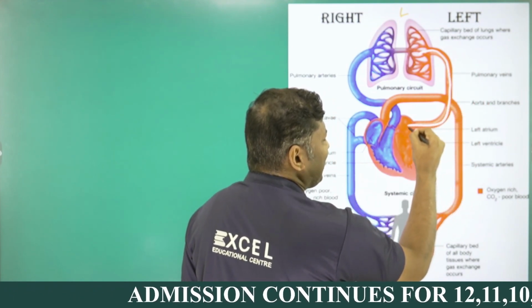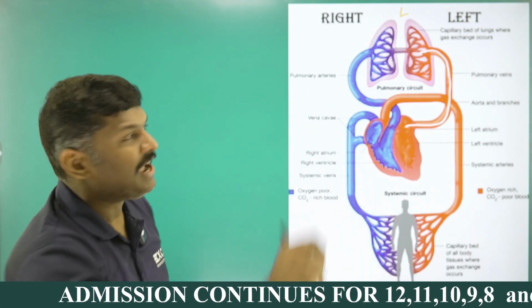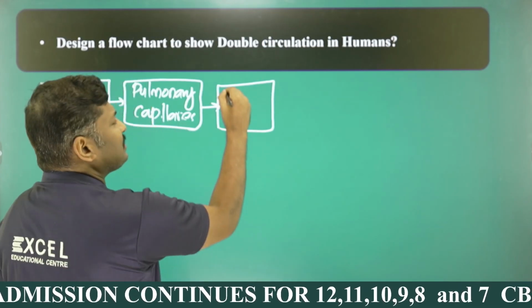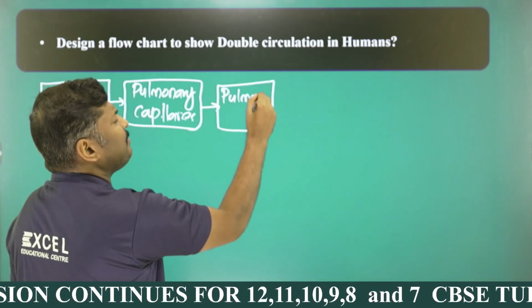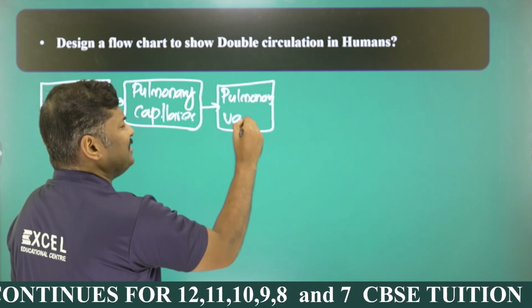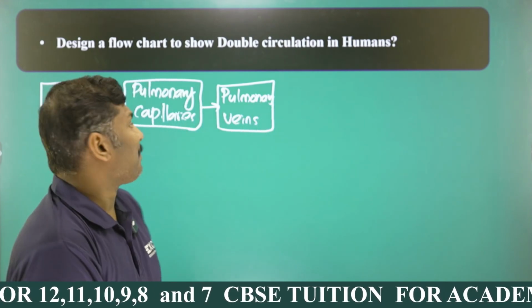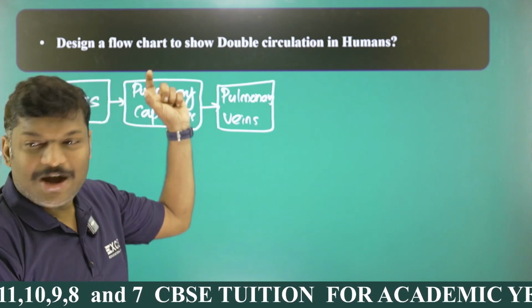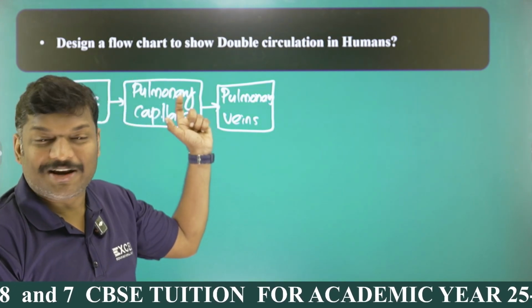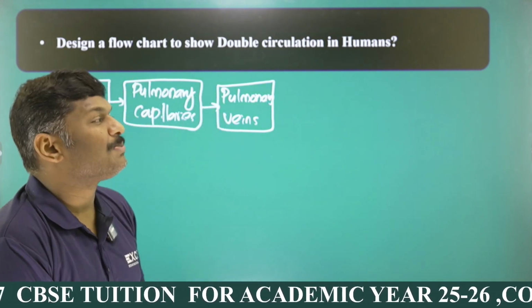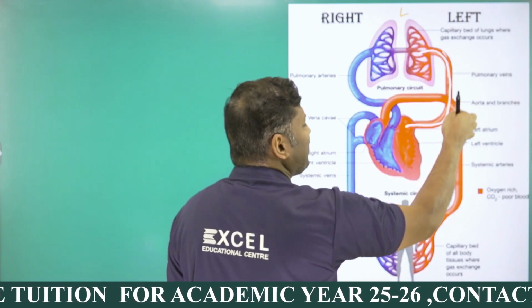Can you give me that? And in the heart, you can see the left atrium is the chamber. And what is that area, my dear students? That channel is called what? Pulmonary veins. Not vein, more than one. Pulmonary veins are there, my dear students. So repeat one more time. From the lungs, you can see the oxygen is taken by the pulmonary capillaries to make oxygenated blood. Oxygenated blood is moving into the pulmonary veins.